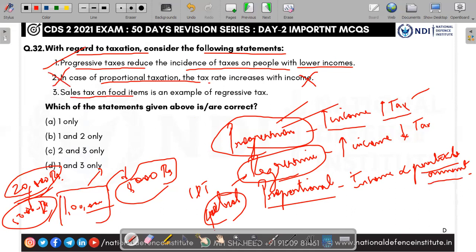You see the third one: the sales tax on food is an example of regressive tax. Why? Because imagine a person who is earning 1 lakh rupees and a person who is earning 20,000 rupees, both of them will pay the same amount for food, but for the 1 lakh rupee person it is not a problem. For a 20,000 rupees person, yes, it is a problem, and it is a regressive tax. Not only food and petrol, but all other essential items, it is a regressive taxation system. So the answer is D, 1 and 3. Okay, 1 and 3 is the right answer. They're asking for the correct one.